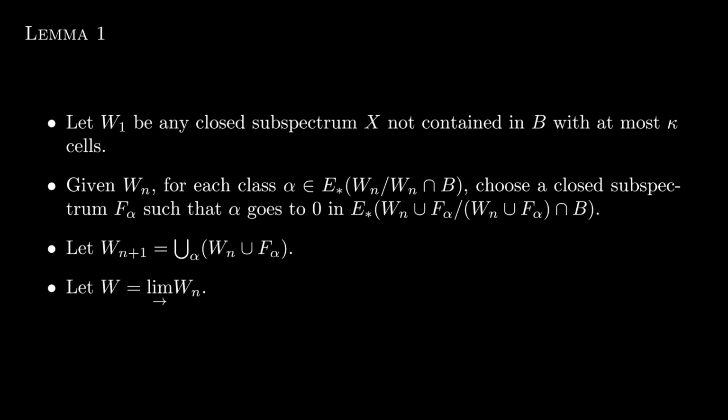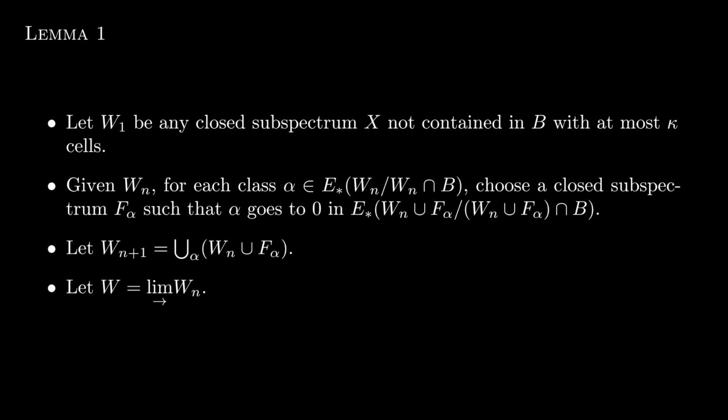Such an F alpha exists because of a technical CW result, that the continuous image of a compact set intersects finitely many cells. So since by assumption E star X mod B, which is the graded hom from the sphere spectrum to X mod B, is 0, the image of alpha can be extended to a map alpha prime in E star of X mod B equals 0 by the compactness of the sphere spectrum, just by adding in finitely many cells.